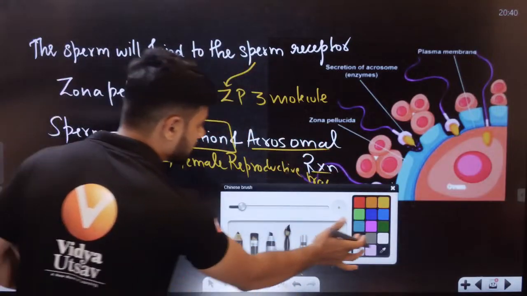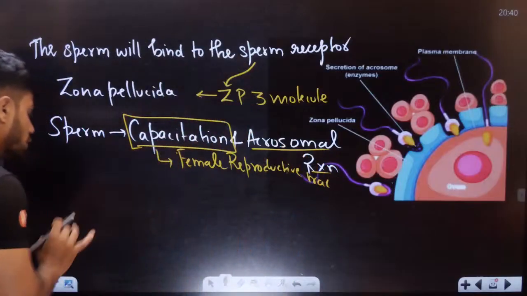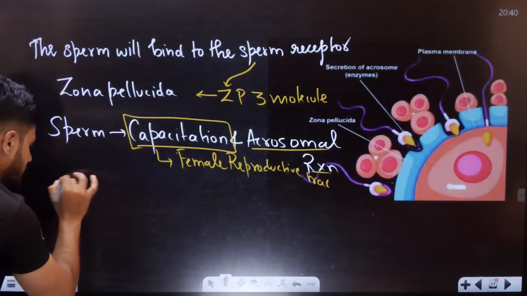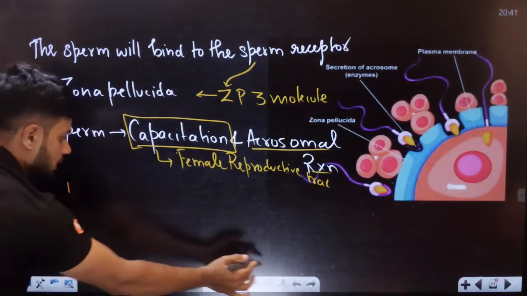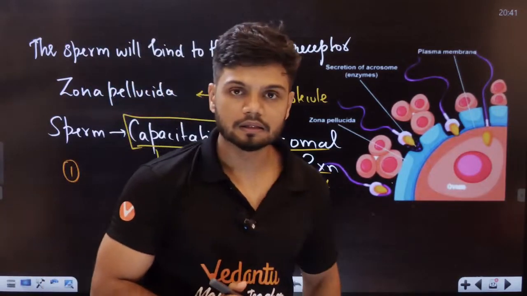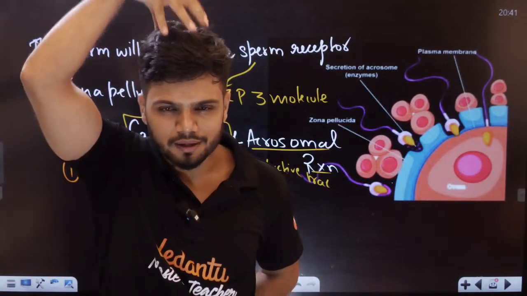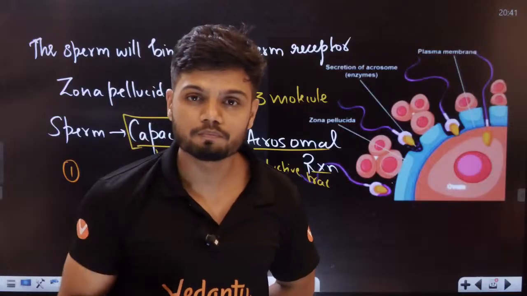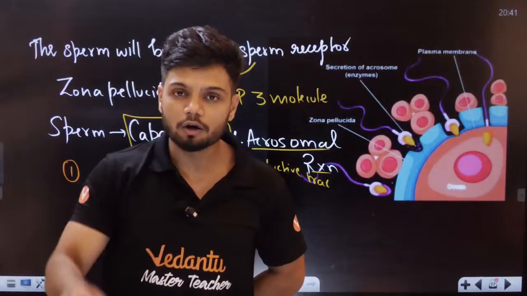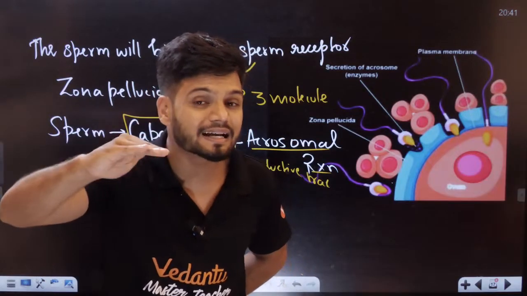Now, what do you mean by acrosomal reaction, students? Understand the meaning of acrosomal reaction first. In acrosomal reaction, there are three things happening. Do all of you remember, the sperm had a head region, and the head region had something called the acrosome. Now, in this acrosome, there are a lot of chemicals to disintegrate the layers.